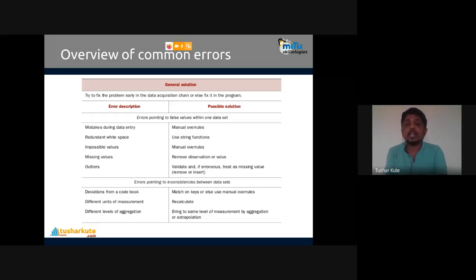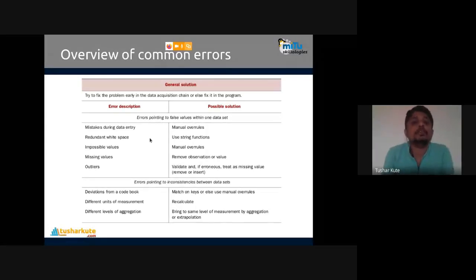Now let's see errors pointing to false values within one data set, and second, errors pointing to inconsistency between the data sets. First, errors pointing to false values within a data set. Let's see this one. An error can be like a mistake during data entry. So let's say a data entry operator is there. He is a person.